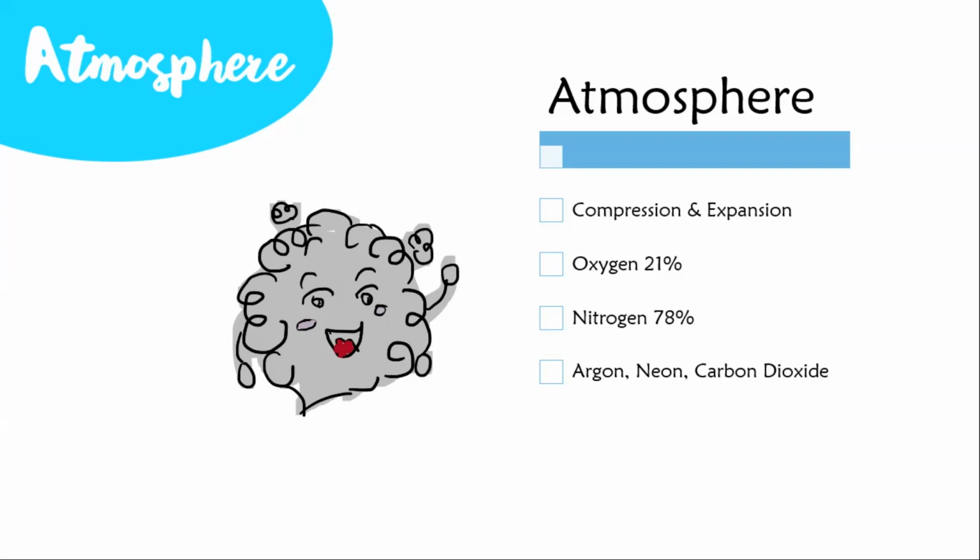Some of the other gases include argon, neon, carbon dioxide, which comprises 0.03% by volume, and others include ammonia, methane and ozone, etc. Water vapor accounts for about 0.4% by volume. The water vapor stays close to the earth, that is within 6 kilometers from the earth's surface, and water vapor is a gas. But the clouds we see in the sky are not water vapor, but they are water droplets.